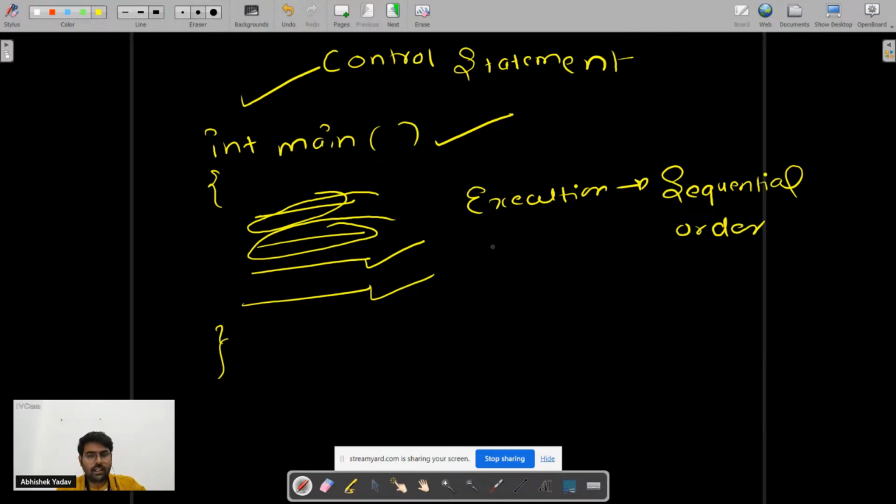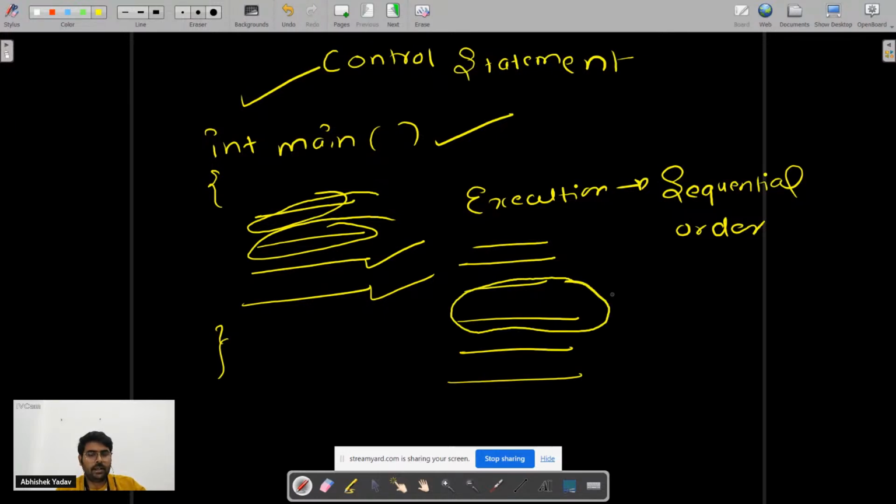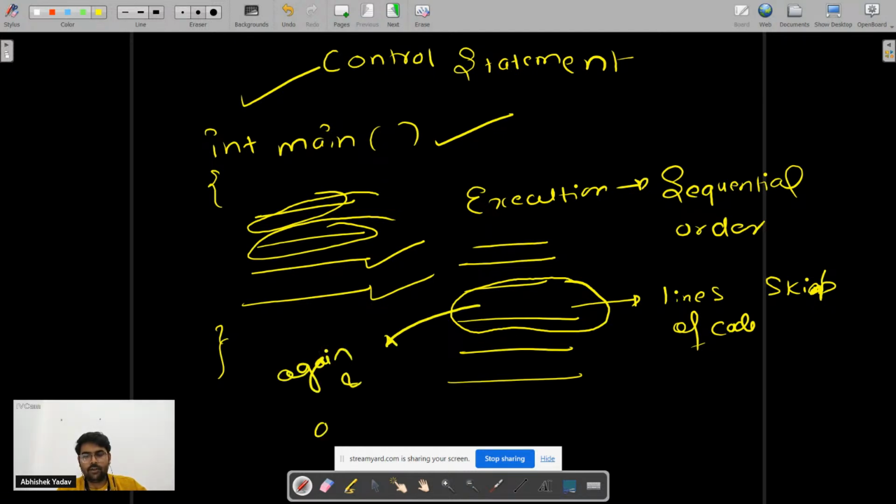But what if, let's suppose, you have some lines of code here and you say, I want to skip this part of the program? I want to skip these lines of code. Or you say, I want to execute this line of code again and again.